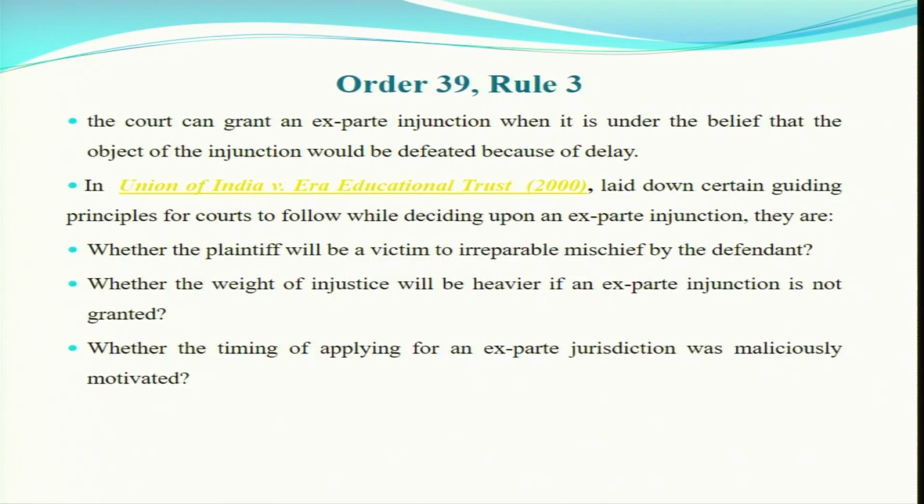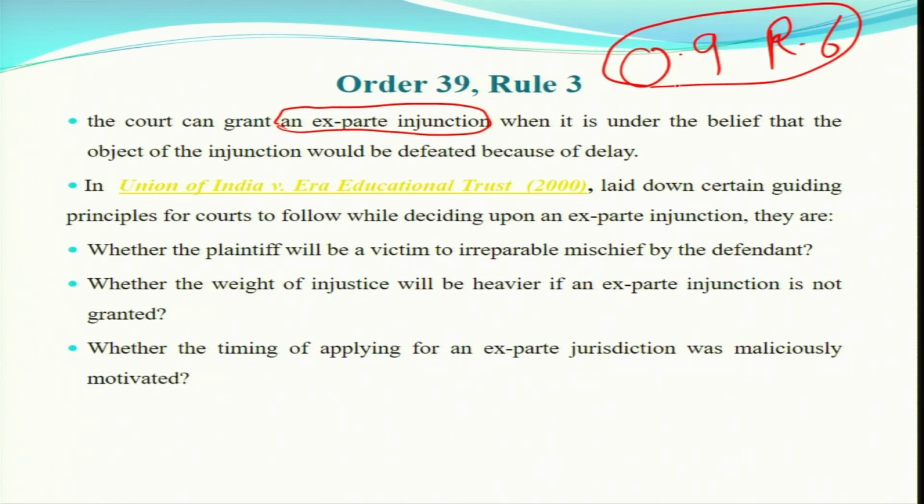Order 39 Rule 3, ex parte injunction. The court can grant an ex parte injunction. First of all, you should know what is ex parte. Ex parte injunction means a one-sided decision. Order 9 Rule 6 talks about an ex parte order, an ex parte decree, a one-sided decision. When the defendant does not appear, then the court can, after serving summons, grant it.